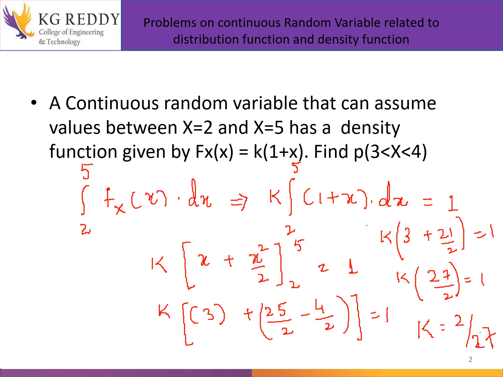Now if I substitute this in fx of x, I'll get the value of the density function. Substituting the value of k, fx of x will be equal to 2 by 27 into 1 plus x for the interval between 2 and 5.